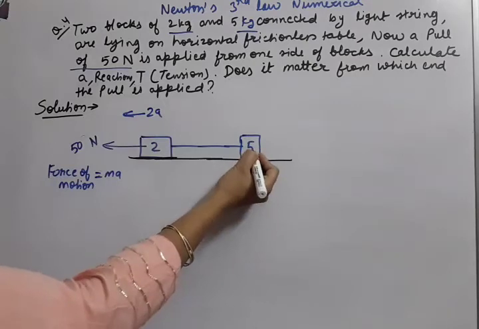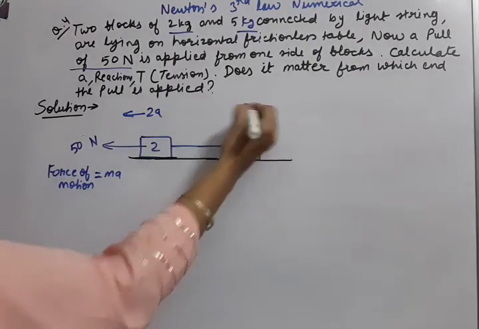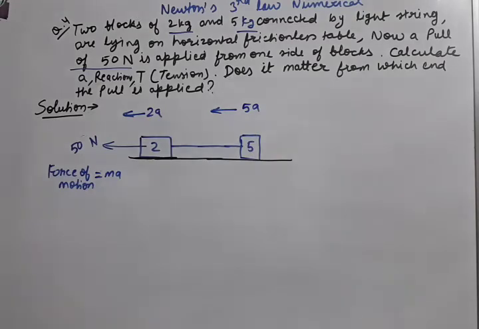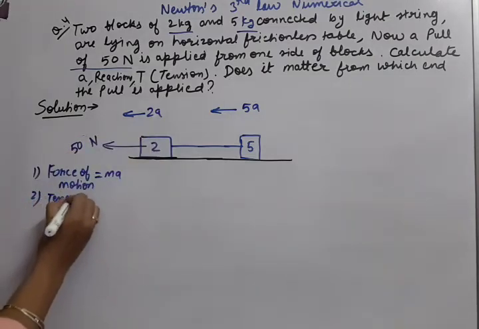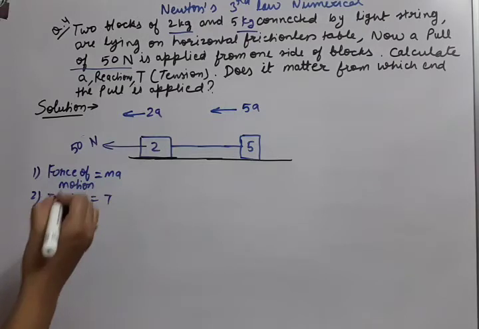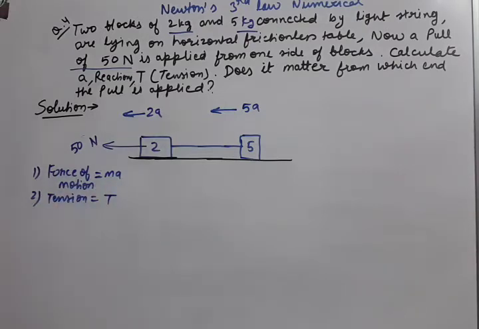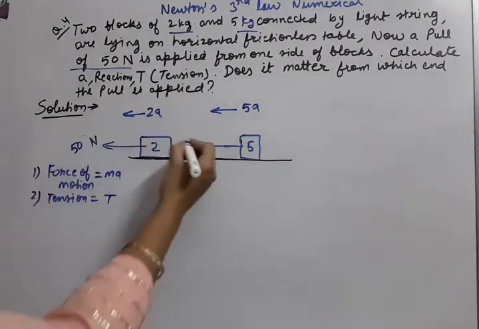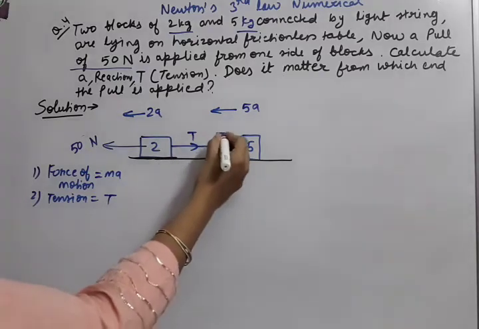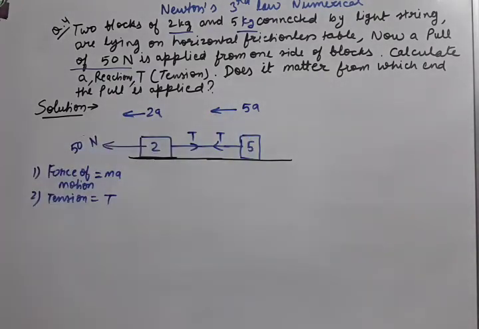For this the force of motion is 5A and the direction is this side. Both directions are that side only because the pull is applied that side. Second force which we can show here is tension, because a string is appearing. Tension we denote by T only. So tension towards each other you show. Okay, tension has been shown.